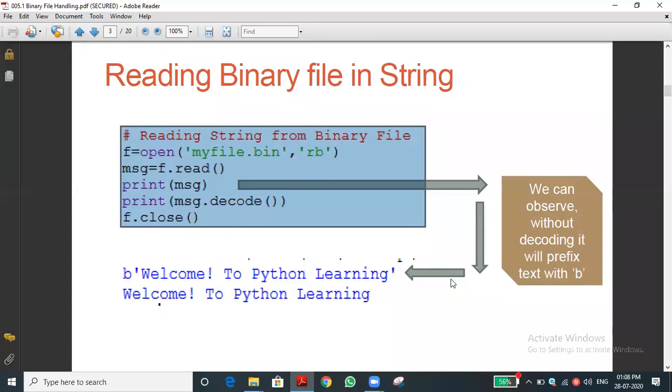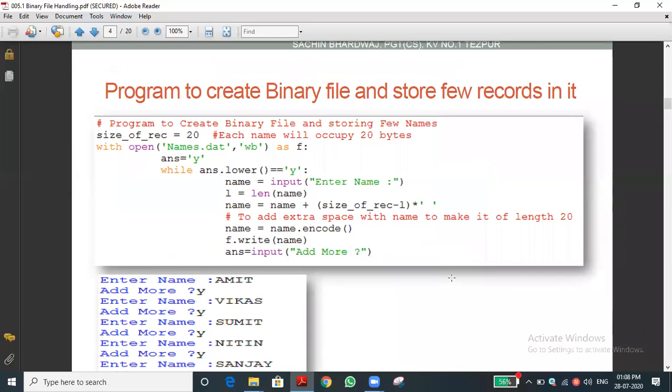Let me go to the next one. This is an important function also. It may be useful for your project also. So listen very carefully, because in your project you might use this. Program to create a binary file and store a few records in it. How to get the data, how to read the data and how to store it into the binary file.